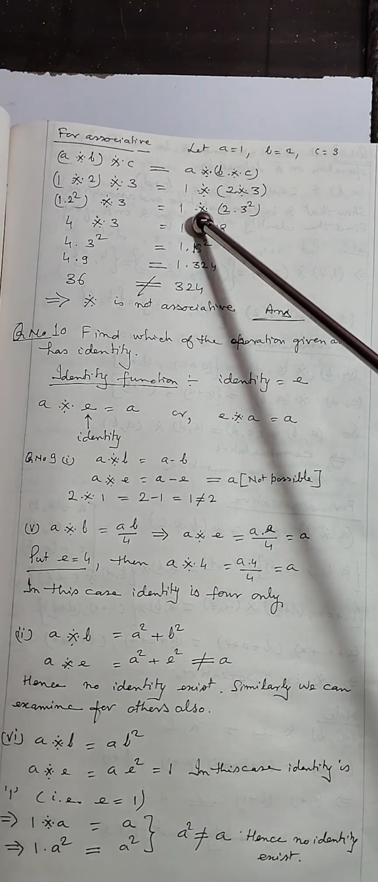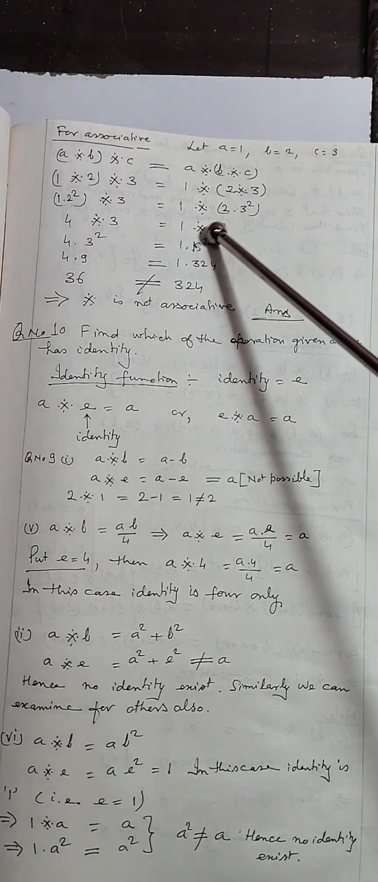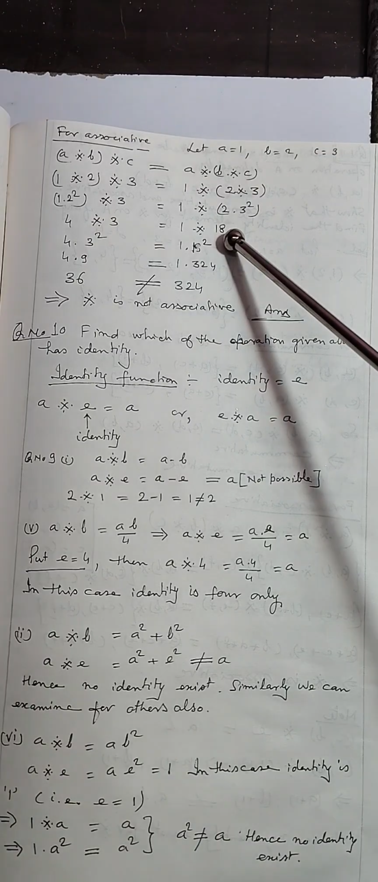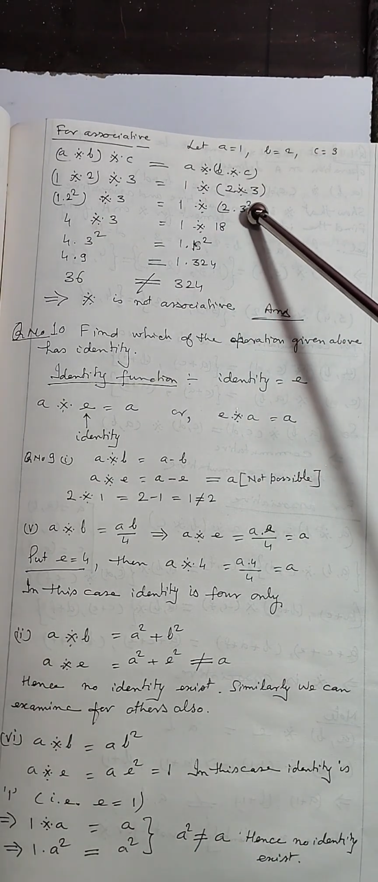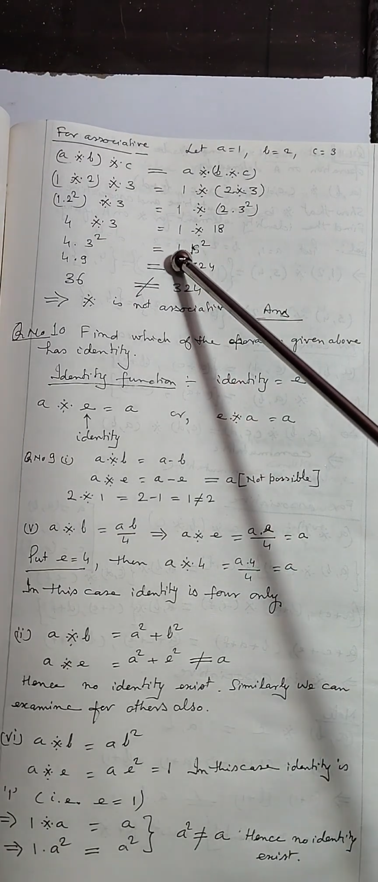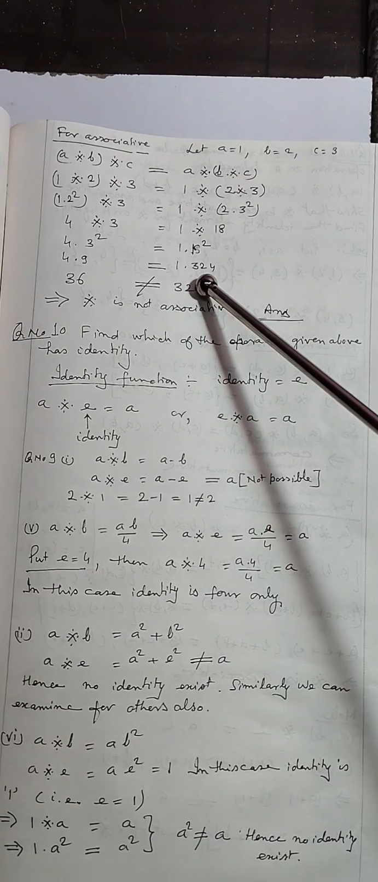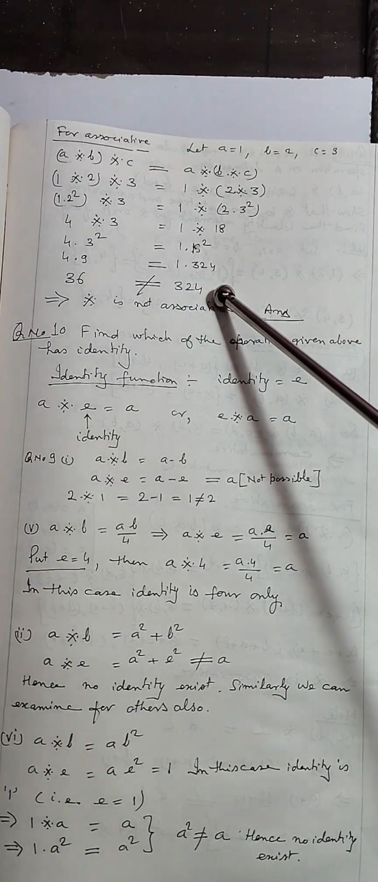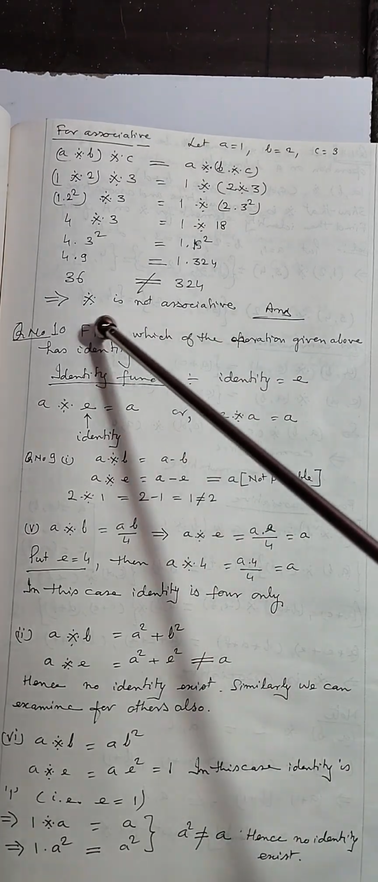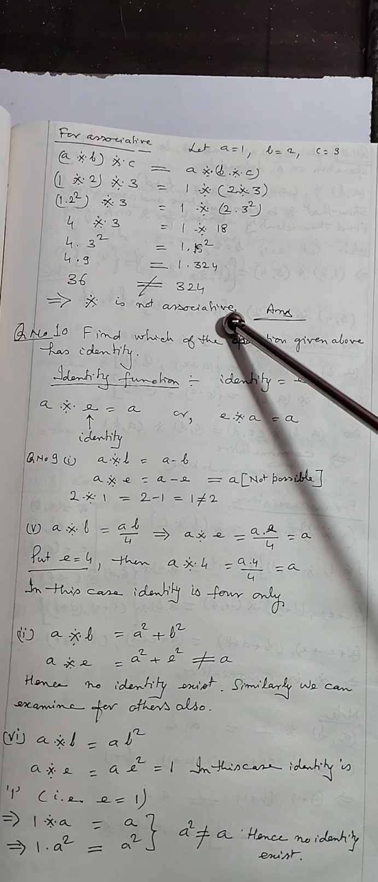Here you will get 1 binary 2 binary 3 square, 2 into 3 square. So further 1 binary 18, see, 3 3s are 9, 9 2s are 18. So now see, squaring 18, 1 into 18 square, so 1 into 324. 324 cannot be equal to 36. Therefore, the binary operation is not associative.